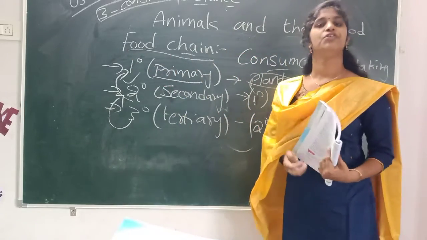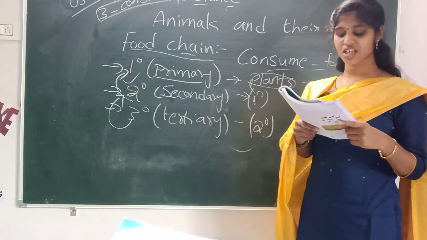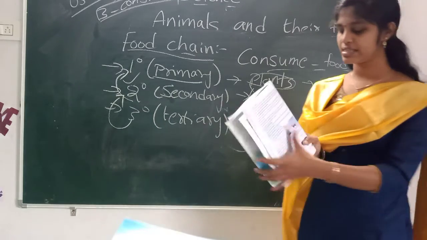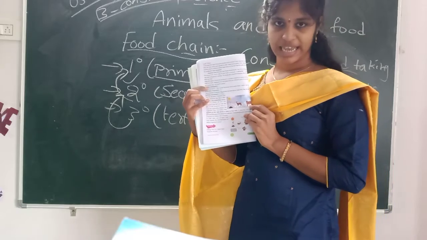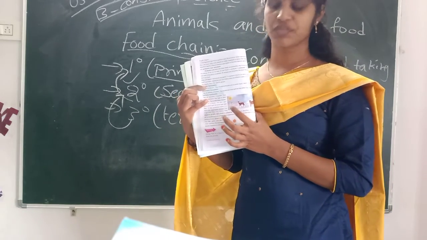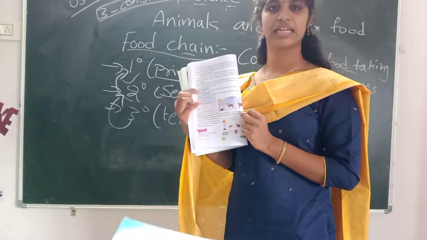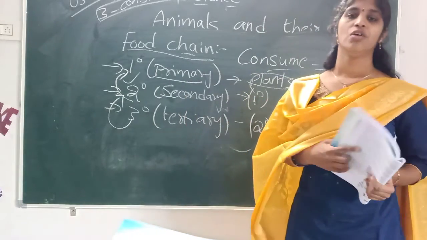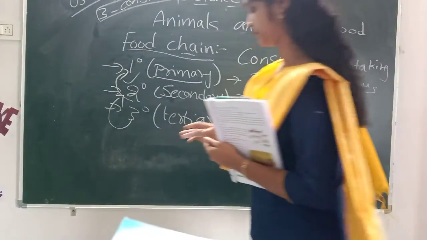what we call food chain. The sequence of who eats whom is known as food chain. See, in this picture they are clearly saying that tiger eats deer, deer eats plant. So plants are the food for the deer and deer is the food for the tiger. This is the link that we call food chain.